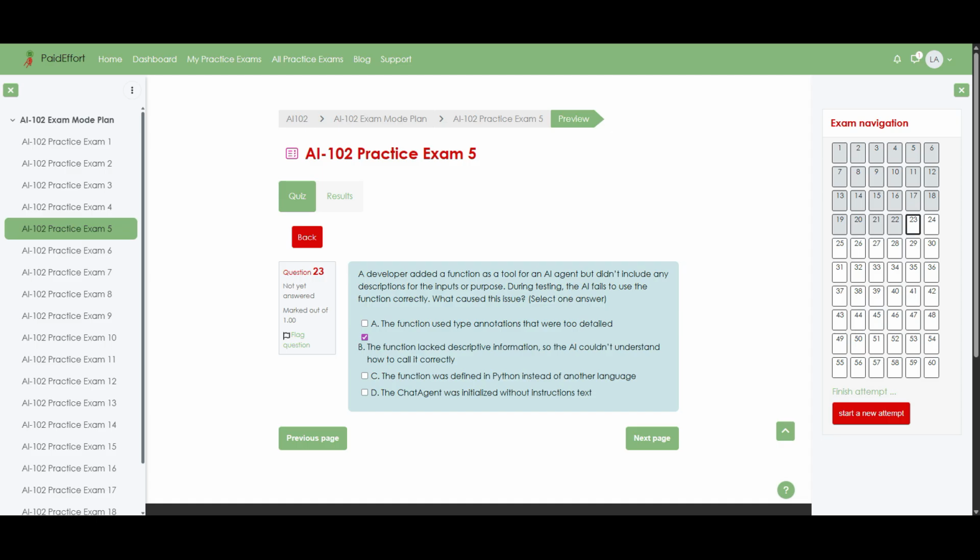When a function is exposed as a tool, the AI relies on the human-written descriptions of the inputs, outputs, and purpose to decide when it should call that function and how to fill in each parameter. Without those descriptions, the model only sees raw names and types, so it cannot confidently match a user request to the right tool or choose sensible arguments, which leads to incorrect or missing calls.